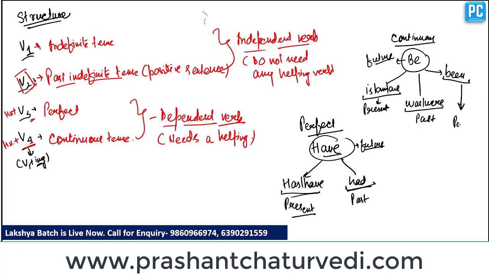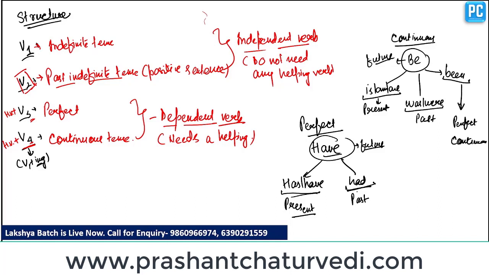And now if we talk about the verb been, it comes as a helping verb of V4 when the tense is perfect continuous. It doesn't matter what kind of perfect continuous it is. It can be present perfect continuous, past perfect continuous, or future perfect continuous. We have to place been as a helping verb of V4 whenever the tense is perfect continuous. Clear? In all types of perfect continuous tenses, we use been as a helping verb.